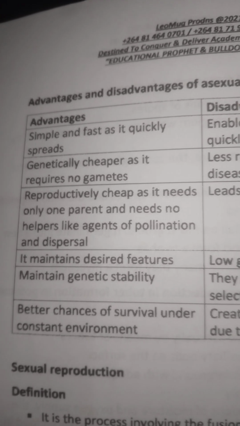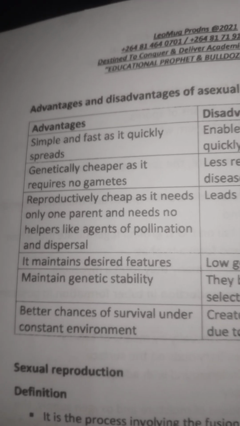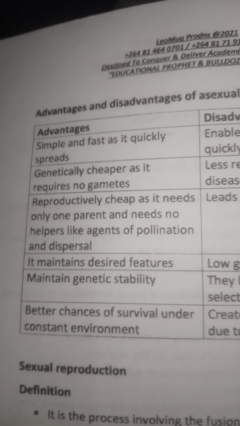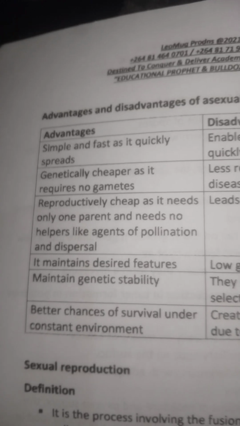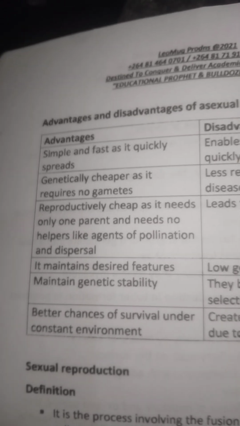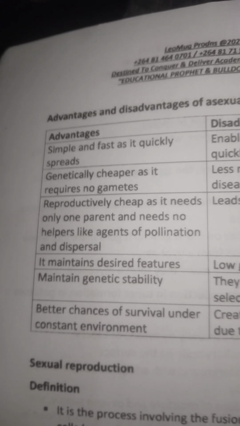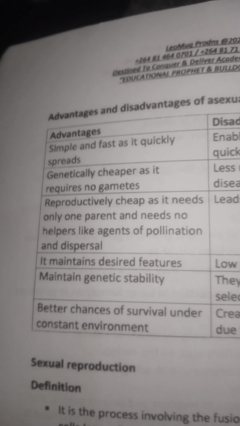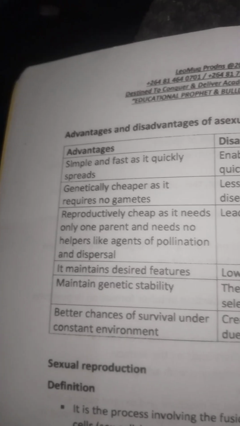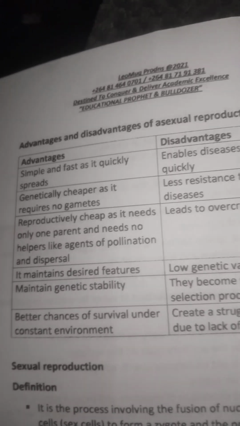There are better chances of survival. So the plants or organisms spread quickly, or it is fast. It is genetically cheaper. It maintains desired features and maintains genetic stability. So there are high chances of survival.